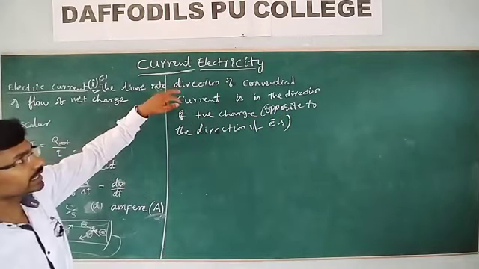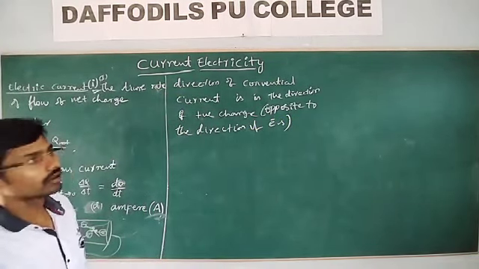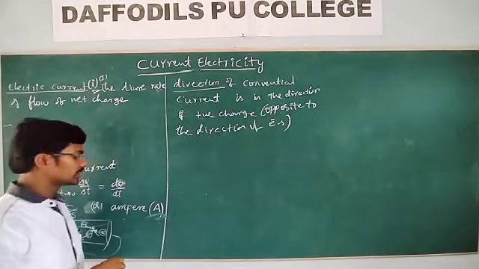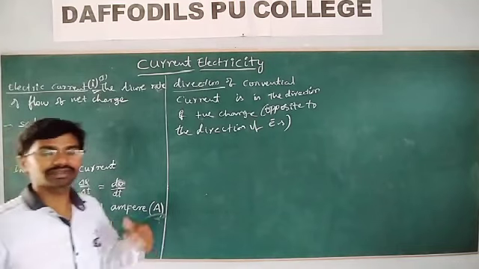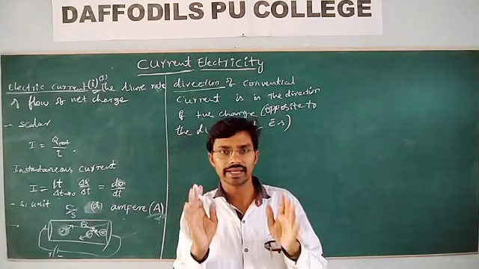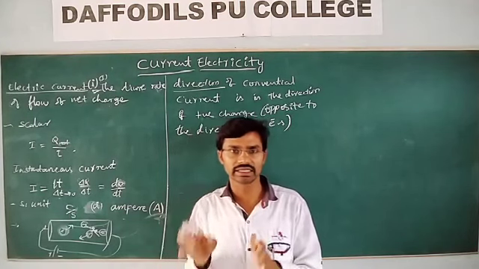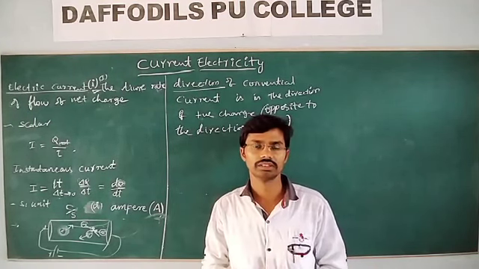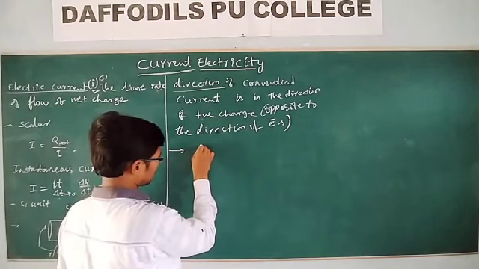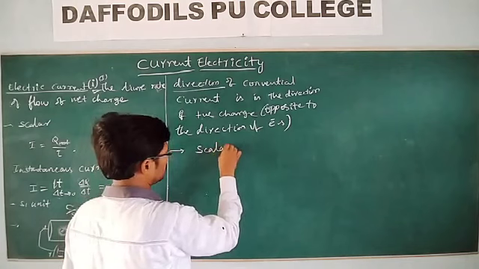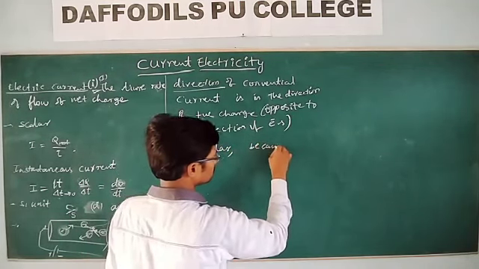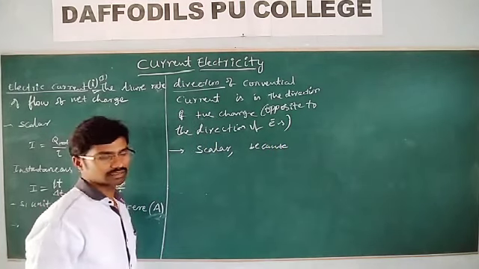Now, we are telling the direction of the electric current. When we are telling the direction of the electric current, can we treat the electric current as a vector or a scalar? Actually, any physical quantity which has direction and magnitude, we can tell that it is a vector. But we treat the electric current as not a vector; it is a scalar only. Why is it scalar? Because it does not obey the vector laws of addition.